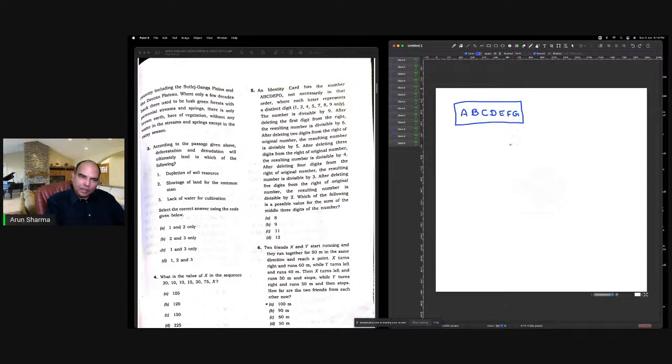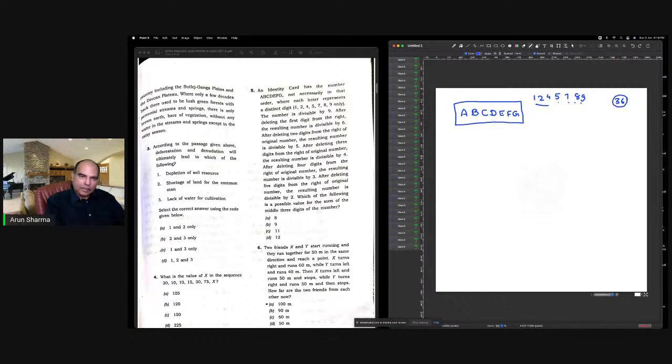A, B, C, D, E, F, G has the number, not necessarily in that order, where each letter represents the distinct digits: 1, 2, 4, 5, 7, 8, 9. So if I just look at this, 3, 7, 12, 19, 27, 36. Our sum is 36 here.